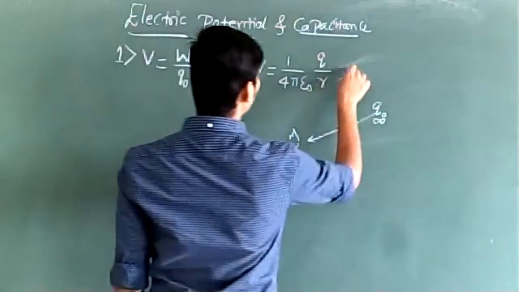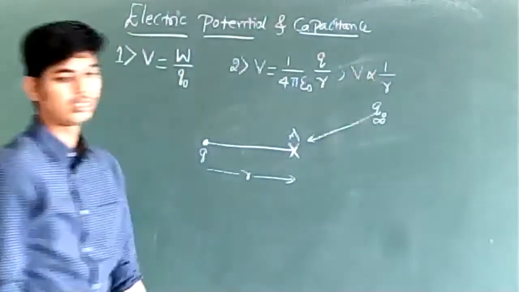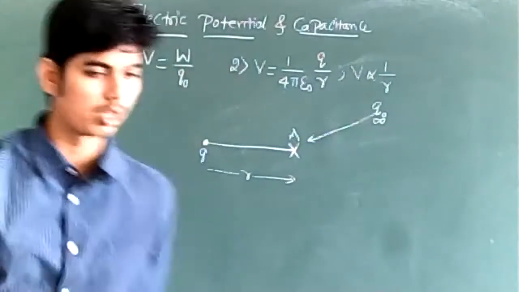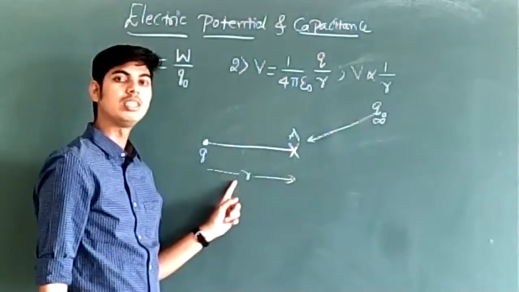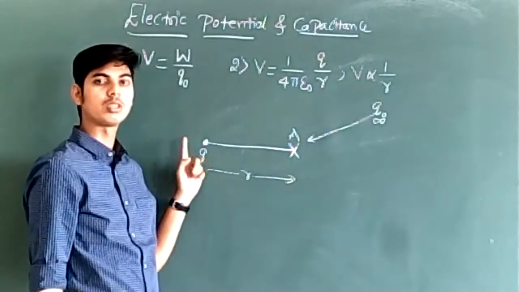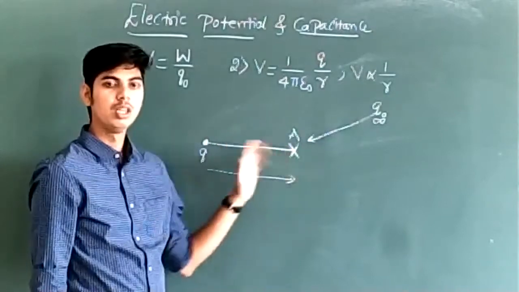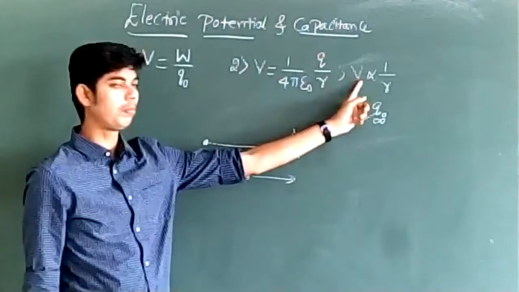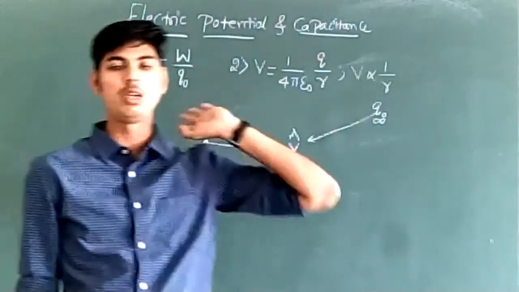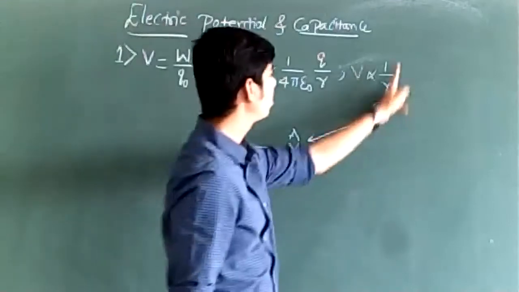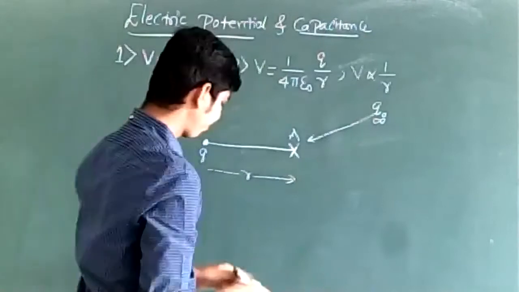From this you can notice that electric potential at a point is inversely proportional to the distance of the point from the source charge. Potential depends on how far point A or point P is from the source charge. How does it depend on it? Inversely proportional to the distance. More is the distance of the point from the source charge, less is the potential, right?